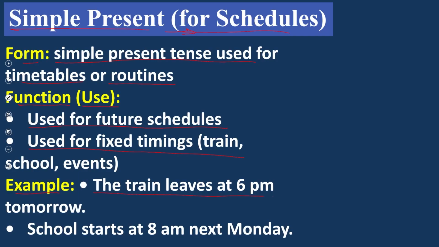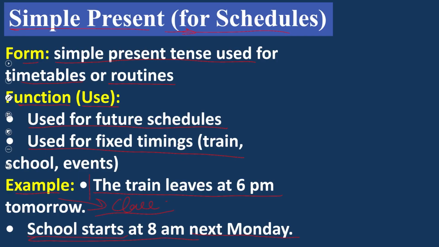The train leaves at 6 p.m. tomorrow. Now, look at the structure of this sentence. It is in present indefinite, but it gives the sense of future. The train leaves at 6 p.m. tomorrow. Tomorrow is a clue that is telling us about the future, right? This is a schedule. The next one is: school starts at 8 a.m. next Monday.